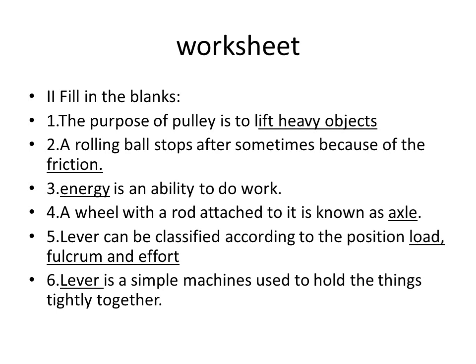Fourth one: a wheel with a rod attached to it is known as an axle. What is the answer? It is said to be axle. Lever can be classified into dash types. Lever has three parts: load, fulcrum and effort. Sixth one: dash is a simple machine used to hold things tightly together.